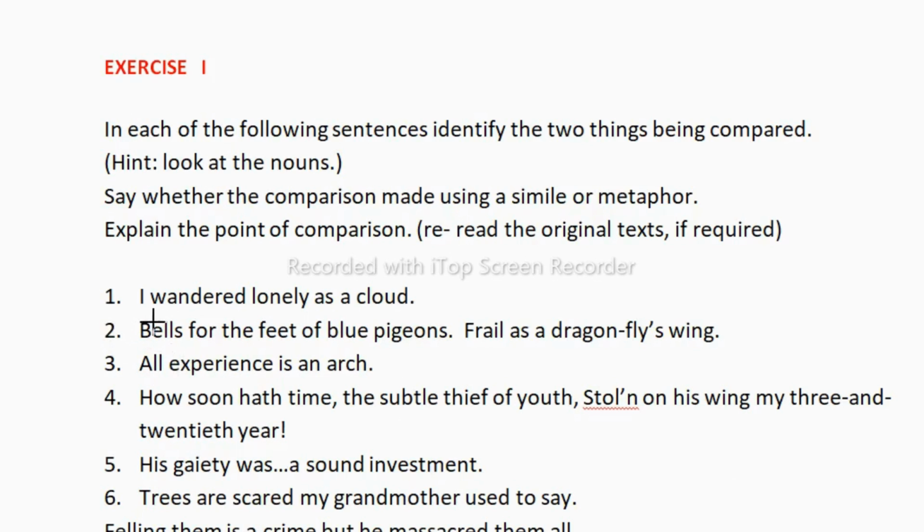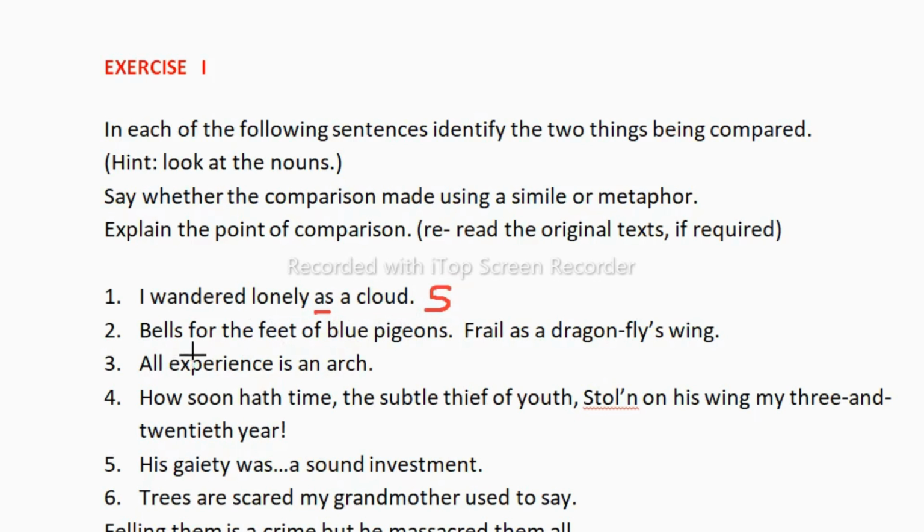The first one is, I wandered lonely as a cloud. Here, as you can see in the sentence, it is a simile because we are comparing something as something. Here the poet is describing that he had walked across the countryside without any aim, like a cloud. Without any aim, someone is moving. So it is a simile because we are comparing with as.